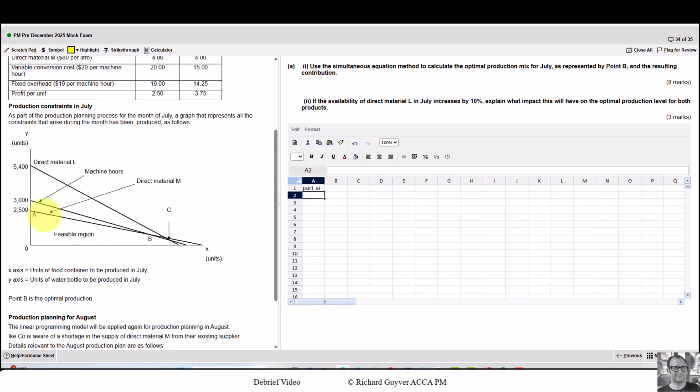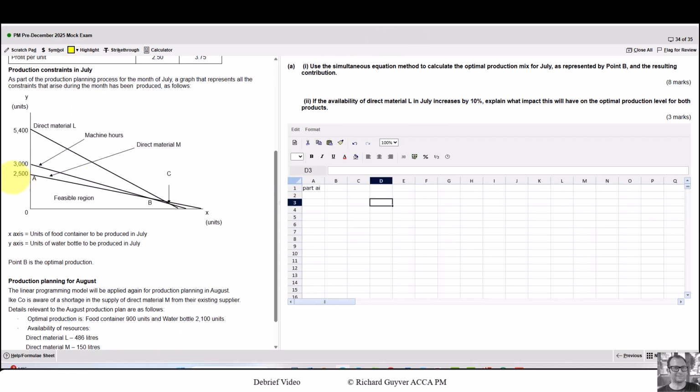So what we need to do is create an equation for one line, another equation for the other one, and then because we know the values of y and the values of x in both of those equations are the same, i.e. value of y1 is the same as y2 and the value of x1 is the same as value of x2, at this point then we should be able to solve for the unknowns, and that's how the simultaneous equation process works. So let's start with this bottom line.